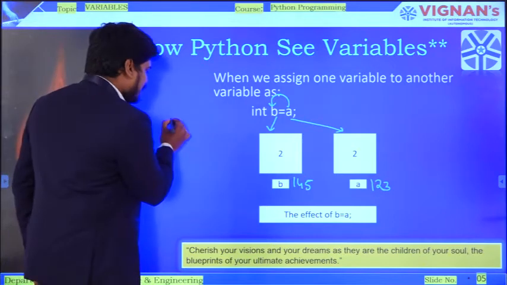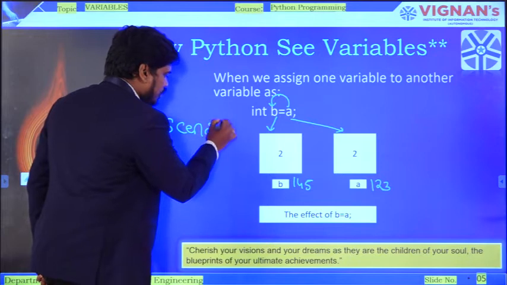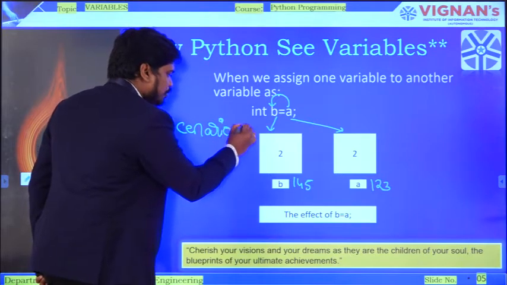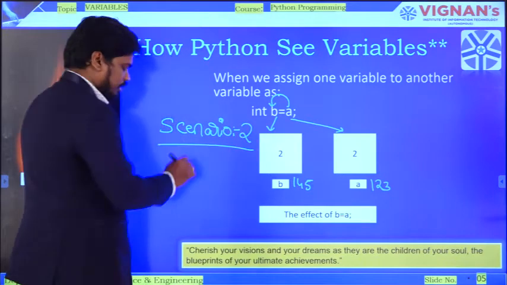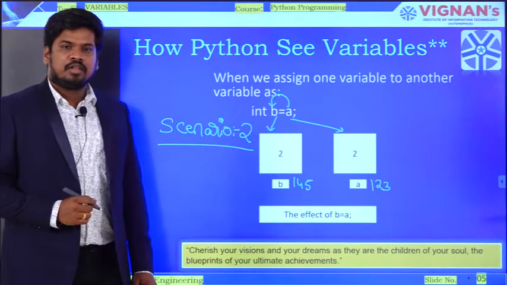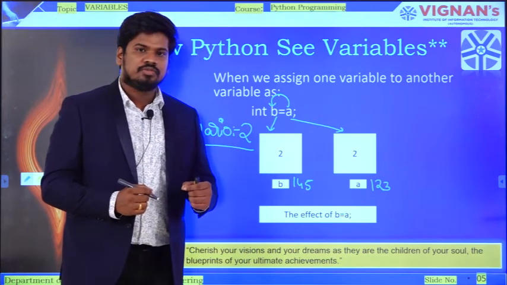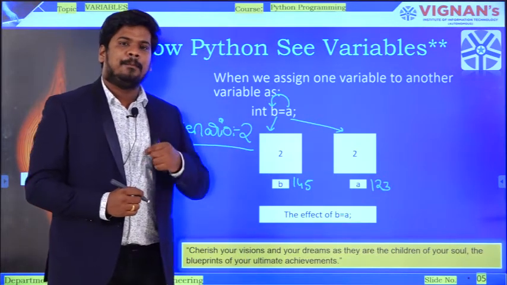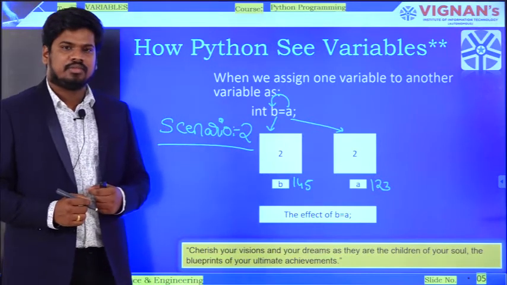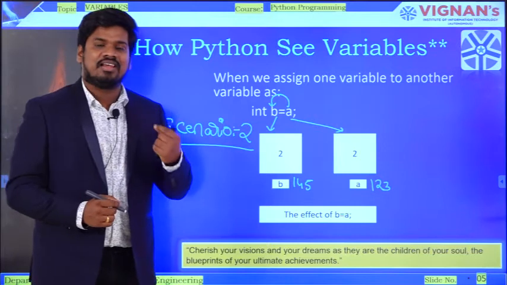So this is my scenario number 2. In scenario number 1, I told you how a block will be created and how one value is replaced with another value.